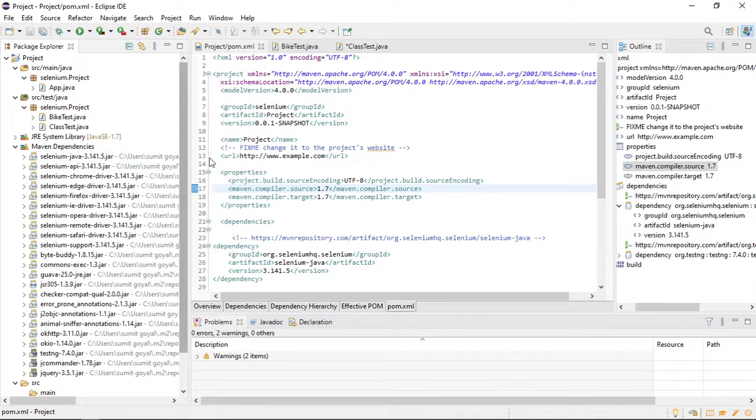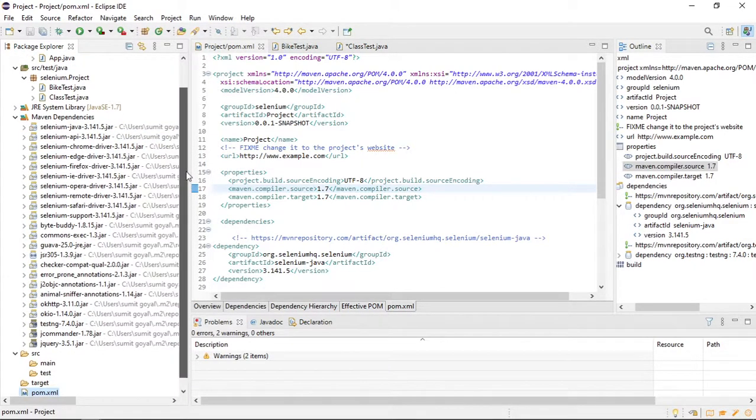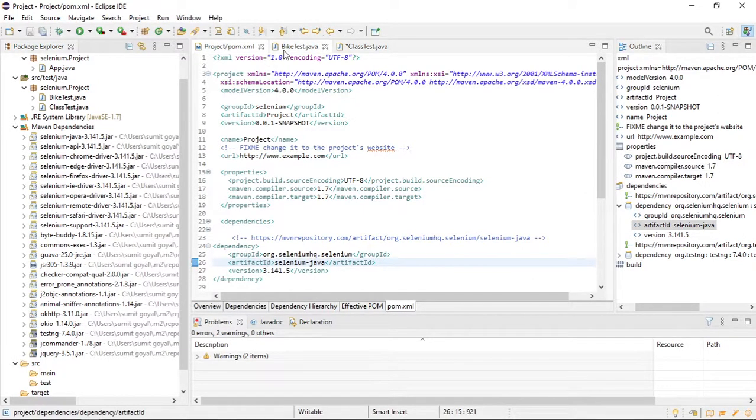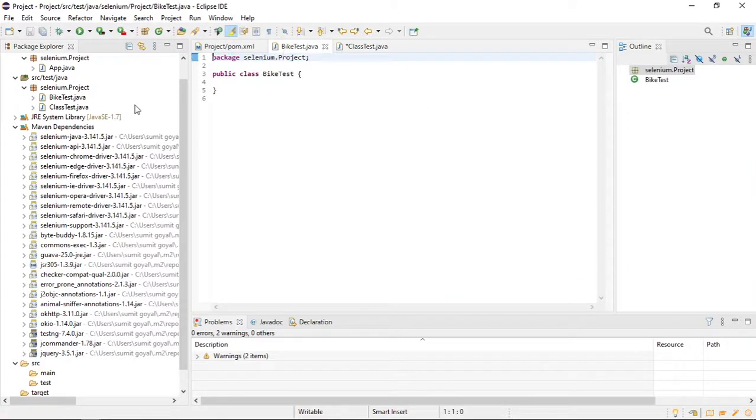It will download some TestNG jar. Is it present? So here it has downloaded. Earlier it was not present, right? And you can see it has placed it at one location on my local machine. This is the path where it has placed the TestNG jar file: C, Users, name, .m2 is the folder, after that repository and all that, right?